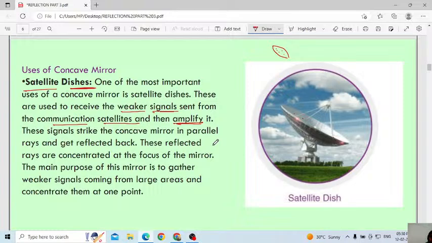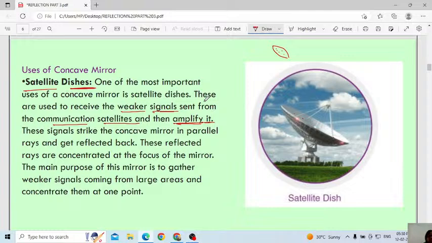Then to receive, we need some more instruments, no? Signals will be roaming in the atmosphere. If we do not have the proper receiving satellite dish, then how will we get the signal? The communication satellite sends the signal in a weaker format. Then the satellite dish amplifies it, or converts it into a stronger signal.